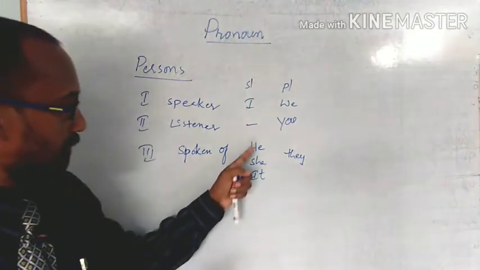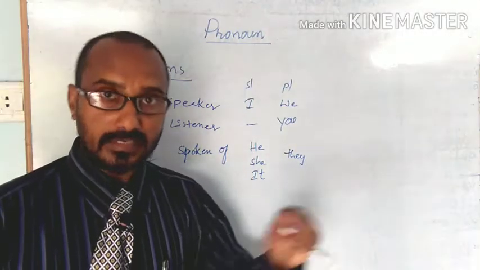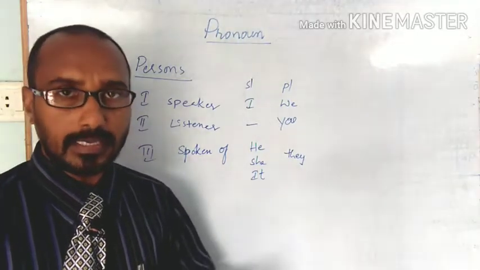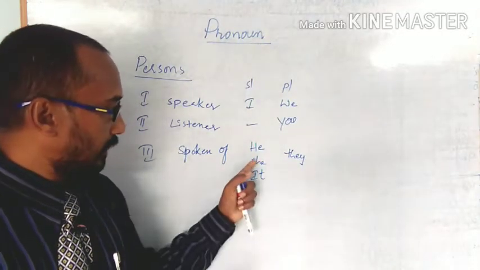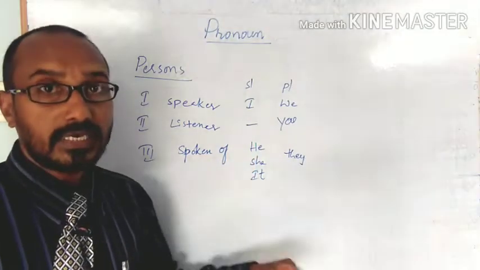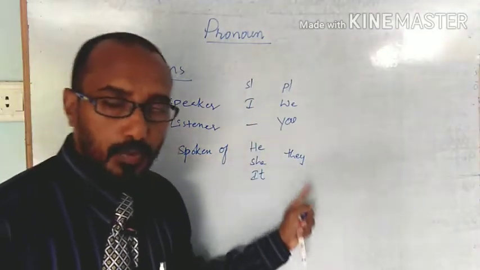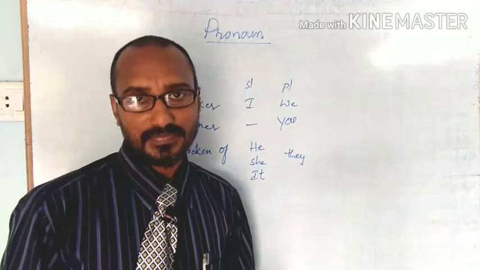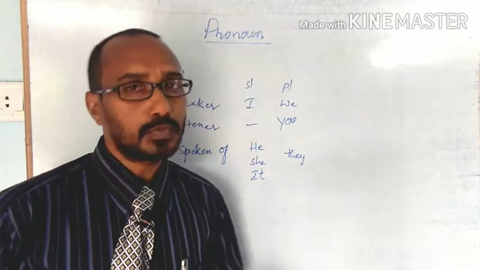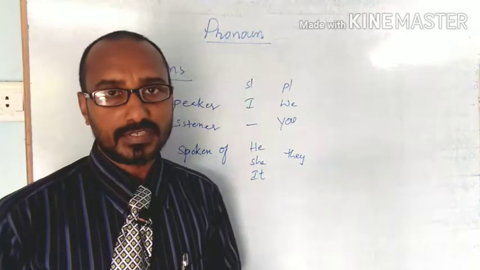Otherwise, when we do not know her name, she is a girl, and he is a professor. For plural we use they: they are children, they are students, they are playing chess.